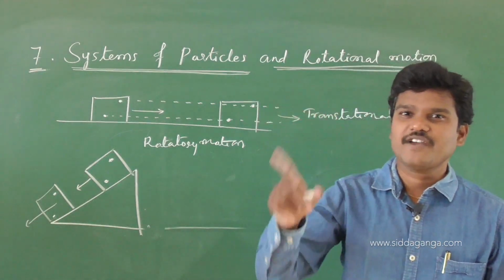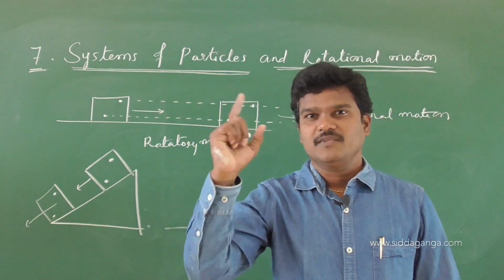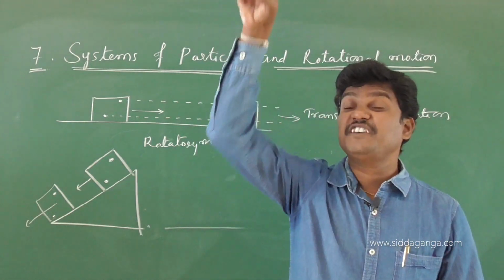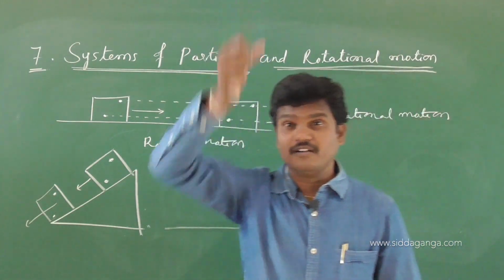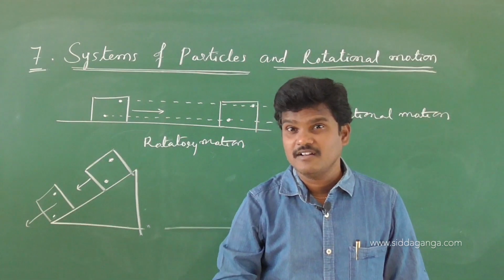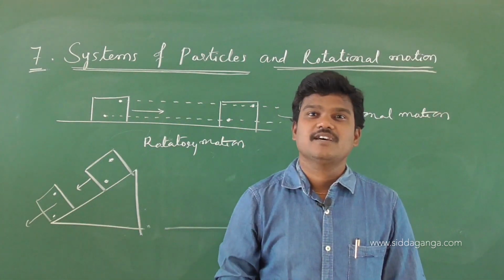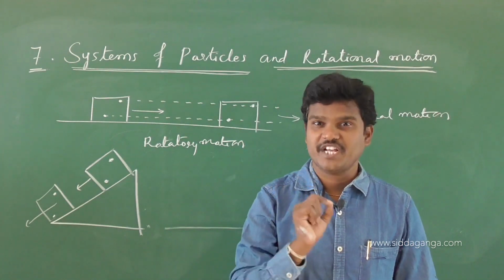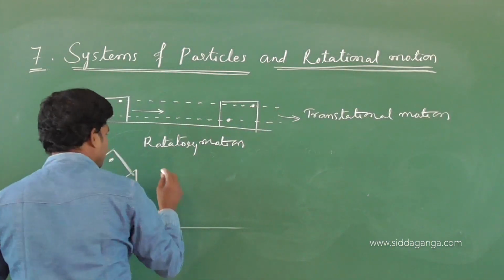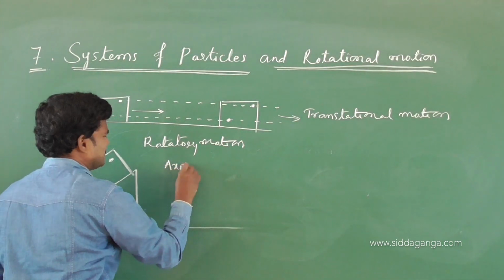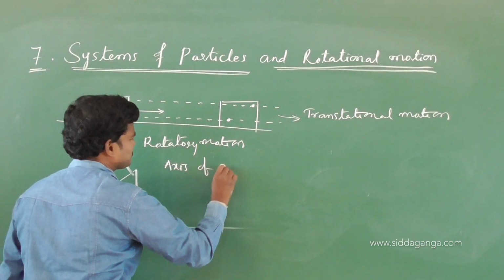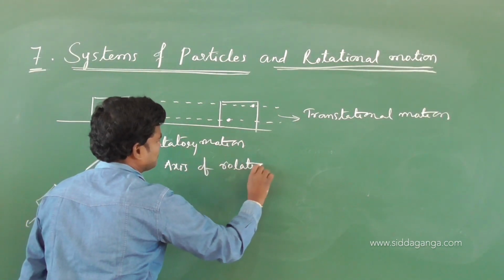If we switch on the fan, it is rotating about one fixed line. That fixed line we can call the axis of rotation. Let us see what this axis of rotation is.